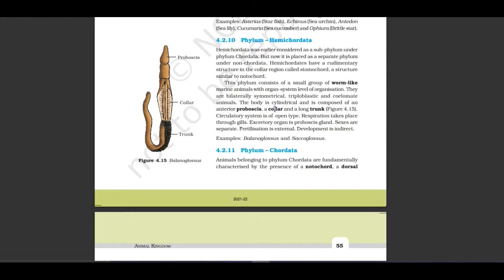The body is cylindrical and is composed of an anterior proboscis, a collar, and a long trunk. Circulatory system is of open type. Respiration takes place through gills. Excretory organ is the proboscis gland. Sexes are separate. Fertilization is external and development is indirect. Examples of Hemichordata are Balanoglossus and Saccoglossus. Here you have the picture of Balanoglossus, which includes proboscis, collar, and trunk.